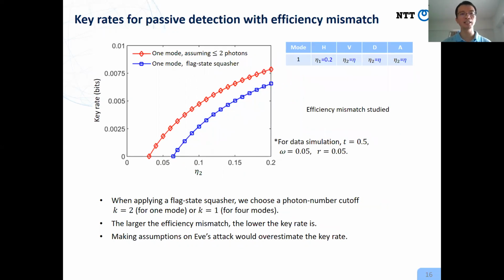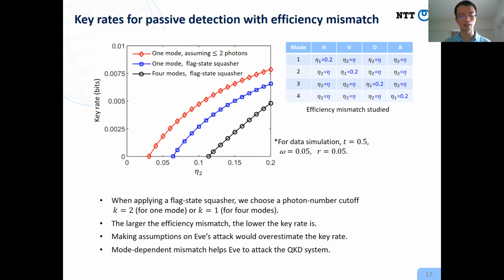Similarly, we studied the passive detection case. We consider mismatch between these four detectors. For security analysis, we can either make an assumption or not. Also, we can study mode-dependent efficiency mismatch. We obtain similar results as the active detection case.